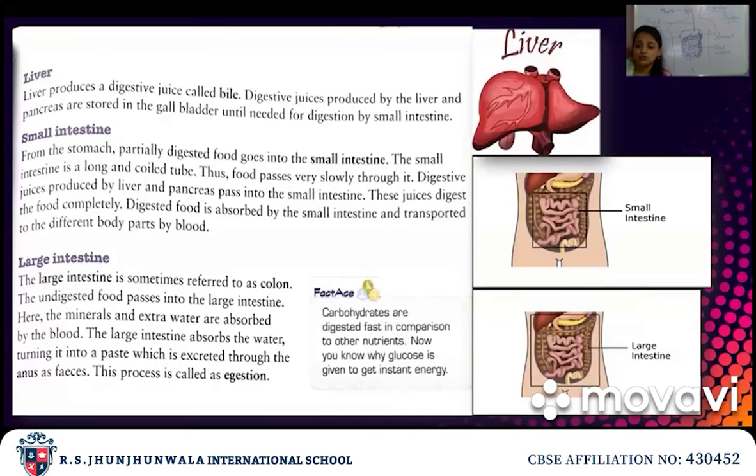Okay, now coming to the large intestine. The large intestine is also sometimes called the colon. Okay, from the undigested food which comes into the large intestine, some of the minerals and extra water are absorbed, and the remaining food which cannot be absorbed by the body, which is not necessary for the body and which cannot be digested, is removed. Okay, so this process is known as egestion.